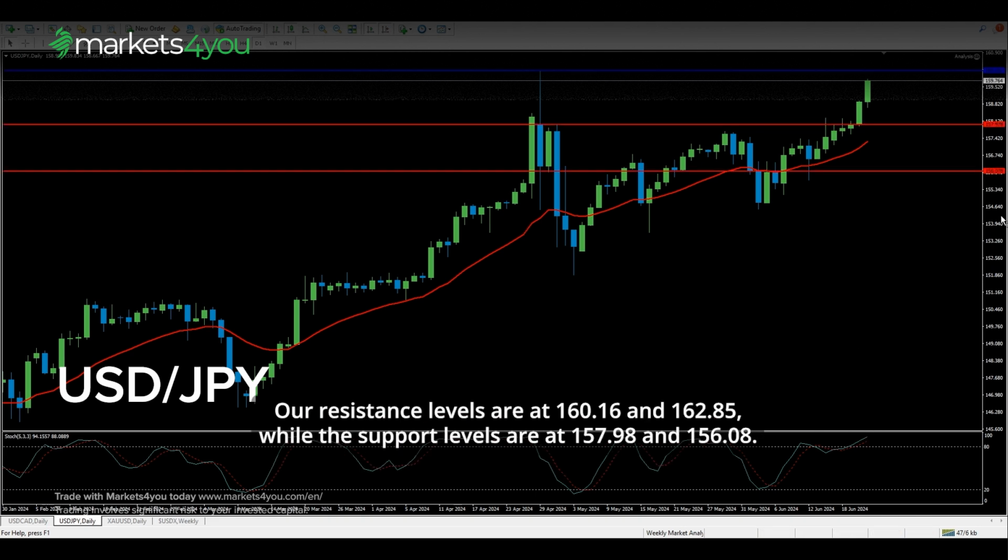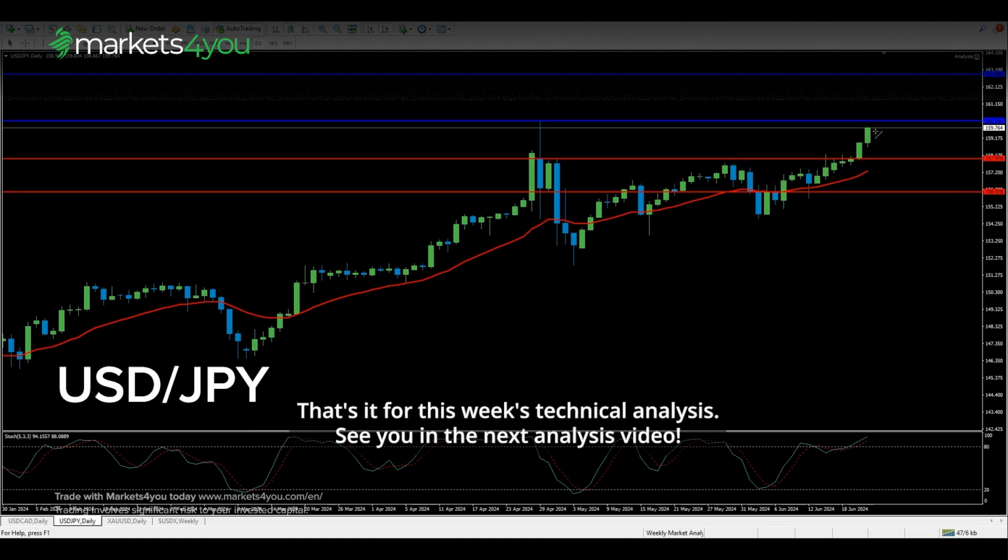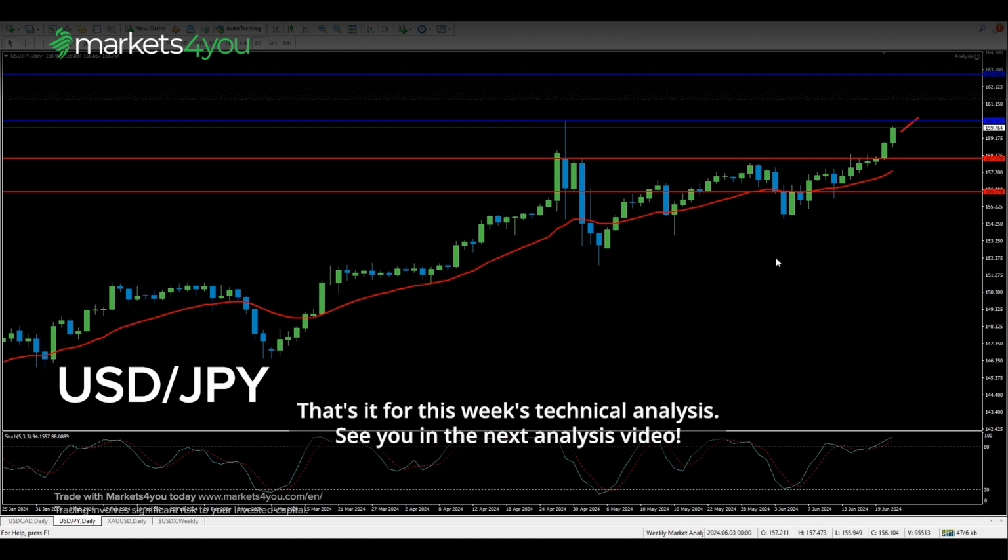Our resistance levels are at 160.16 and 162.85, while the support levels are at 157.98 and 156.08. That's it for this week's technical analysis.